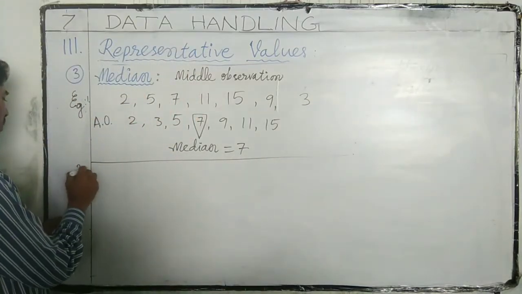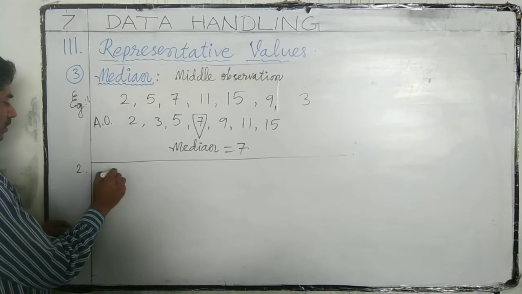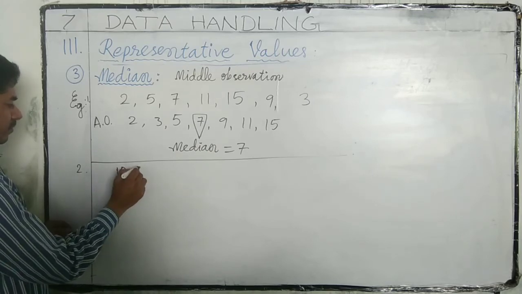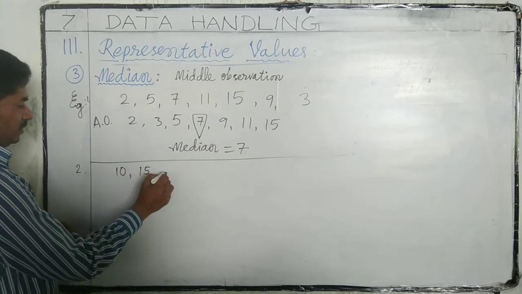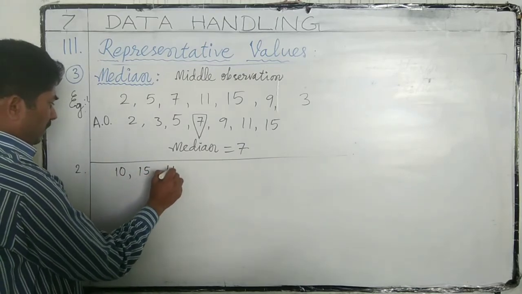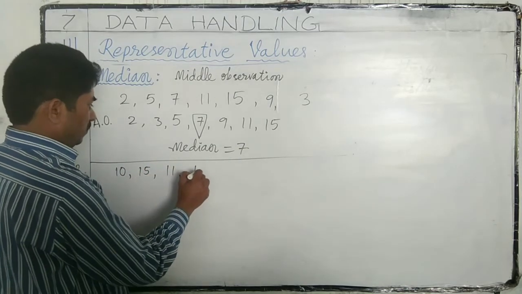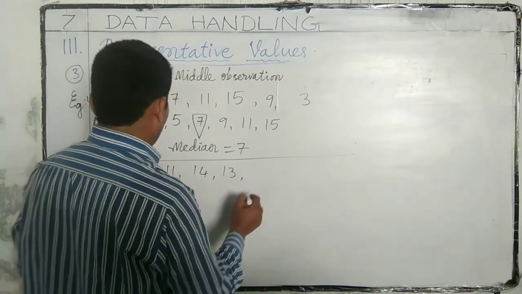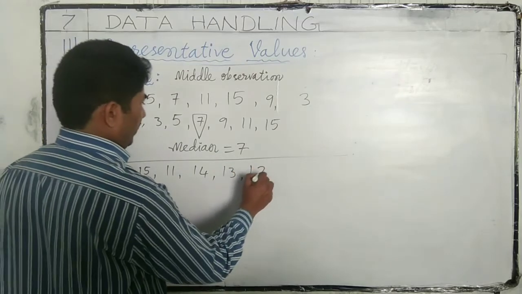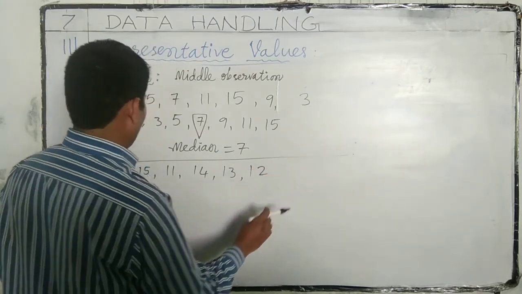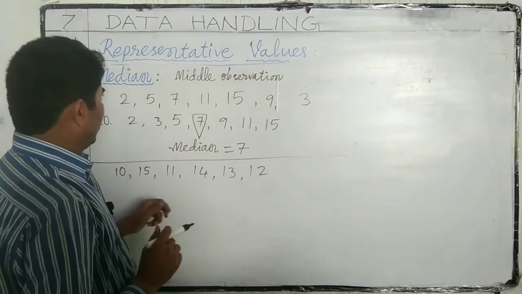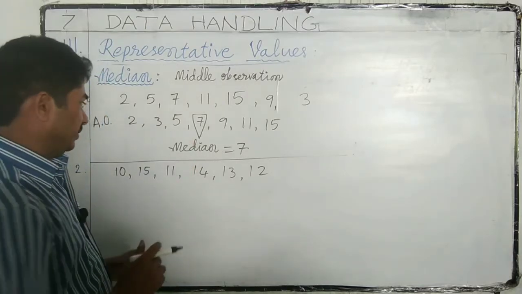Next, example 2: 10, 15, 11, 14, 13, 12. These are the observations. What is the median of these numbers?